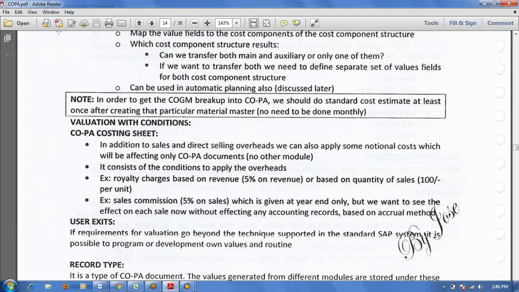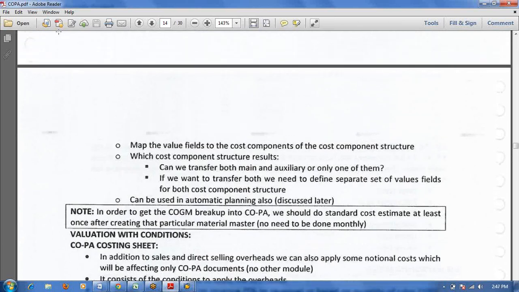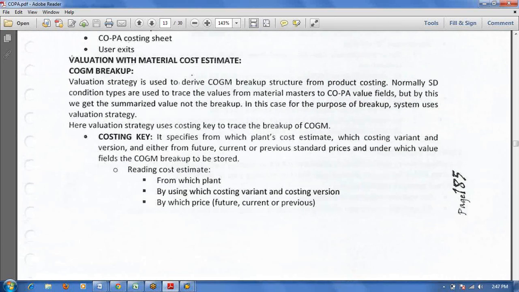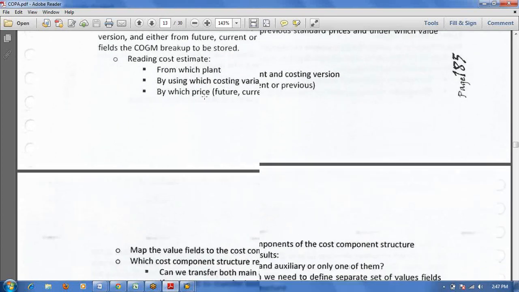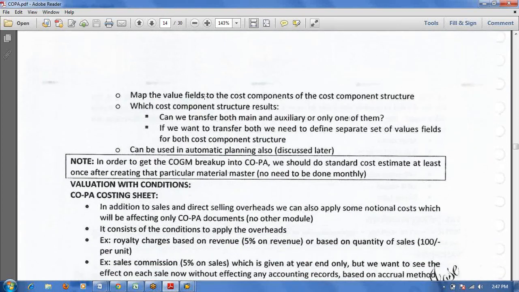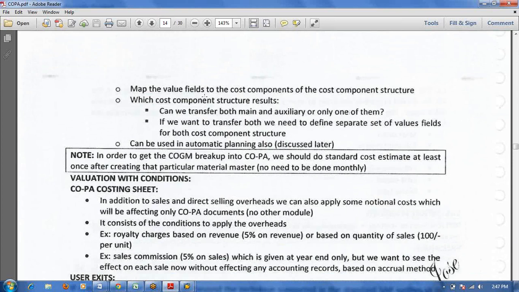Here, valuation strategy has two steps. One is valuation using material cost. Valuation with material cost is only to get the COGM breakup. The second one is valuation using condition type. Valuation with conditions means here we will create a COPA costing sheet.